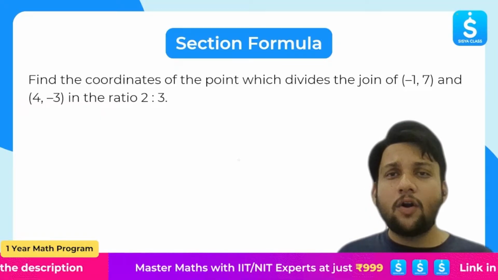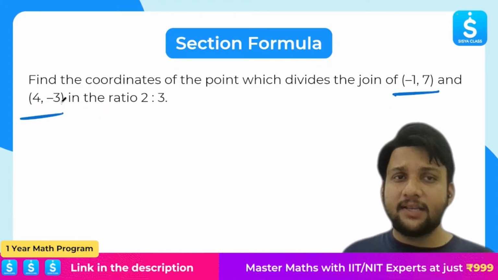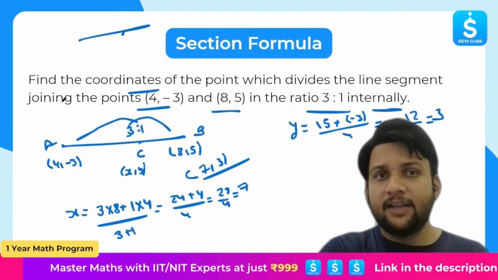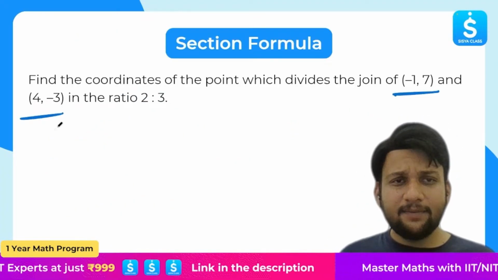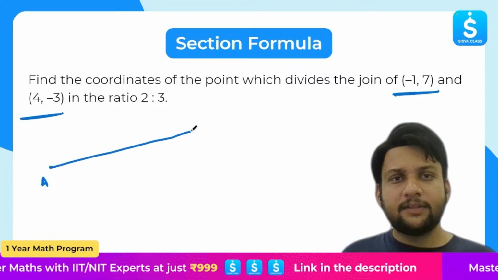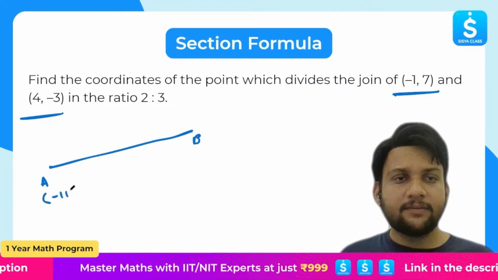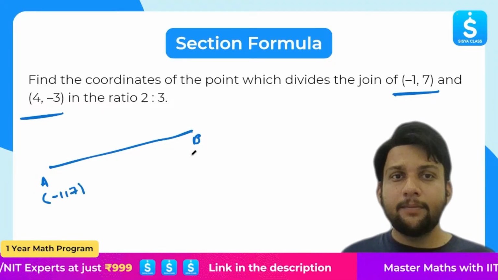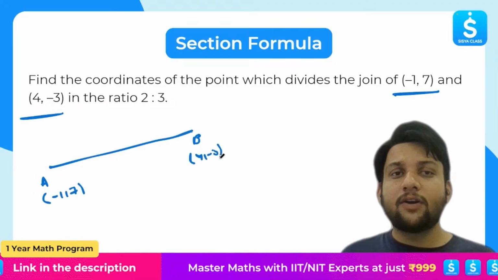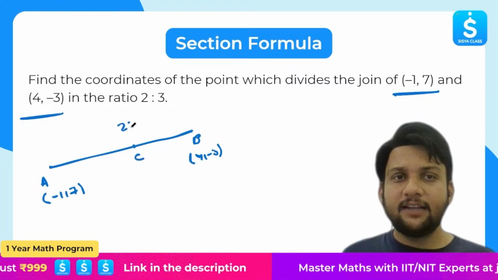We have to find the coordinates of the point which divides the join of (-1, 7) and (4, -3) in the ratio 2 is to 3. All right, so again same thing. This is my point A. This is my point B. What is the coordinate of point A? (-1, 7). What is the coordinate of point B? (4, -3). What is the ratio? 2 is to 3. So if this is point A, C, 2 is to 3.